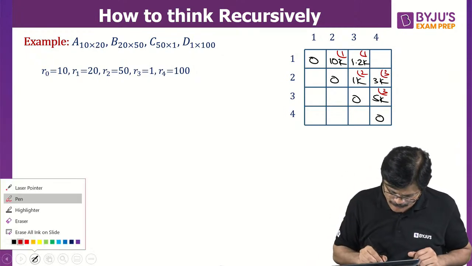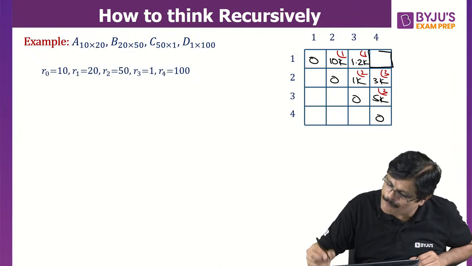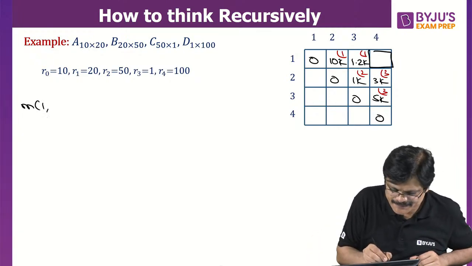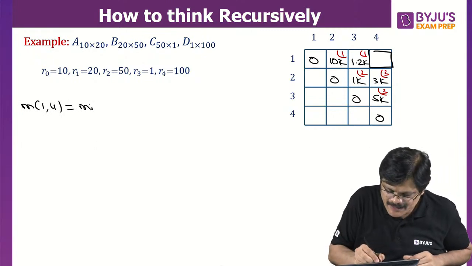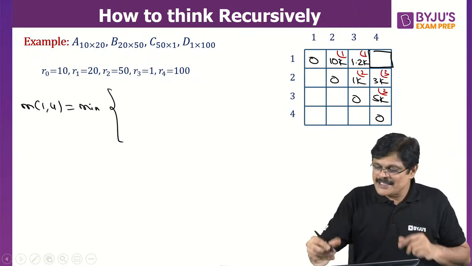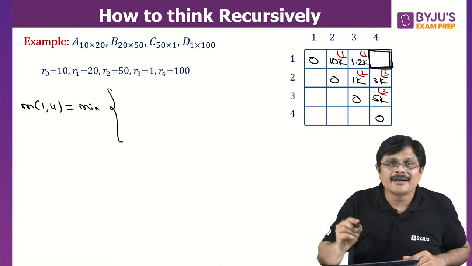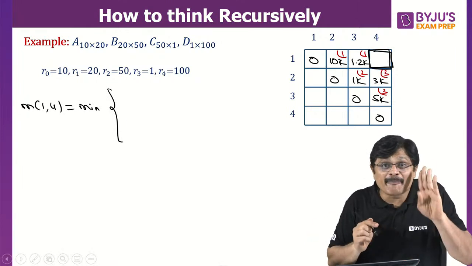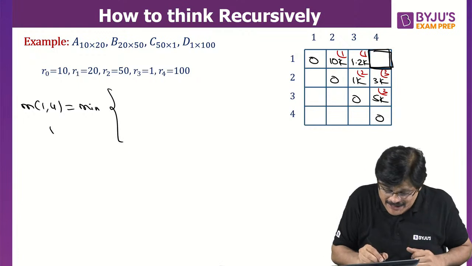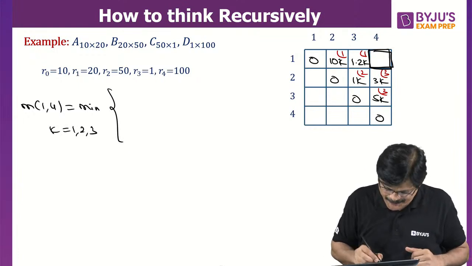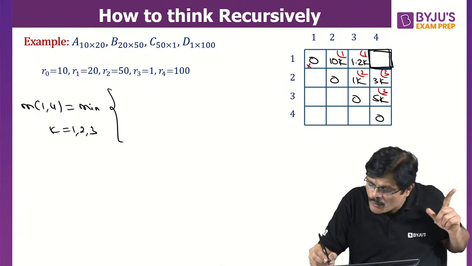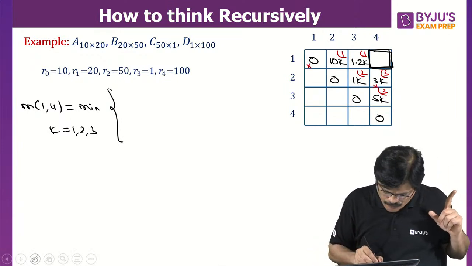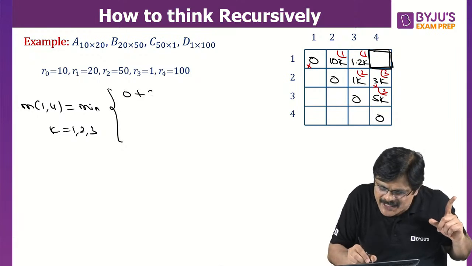Now the most important. See this. We need to find the final answer. That is M14. Minimum of. You want to find M14, right? Three possible k values will be there. That is, k can be either 1, 2 or 3. For k is equal to 1, the leftmost fellow and immediate bottom fellow. What is it? 0 plus 3k.